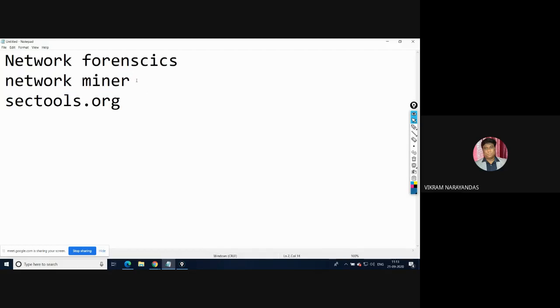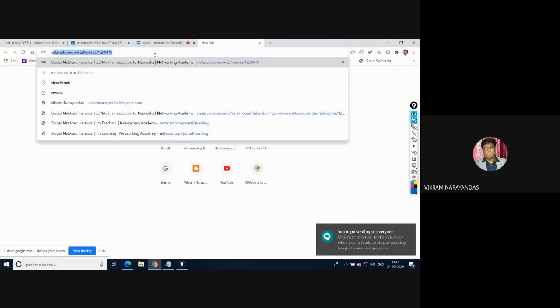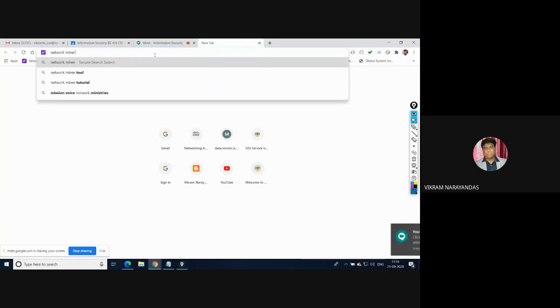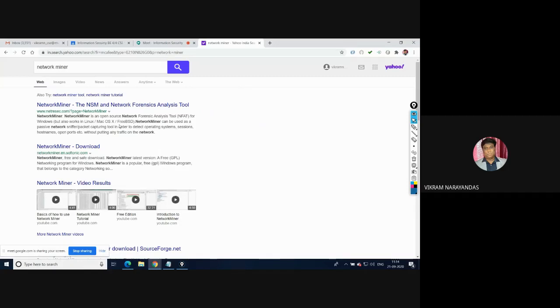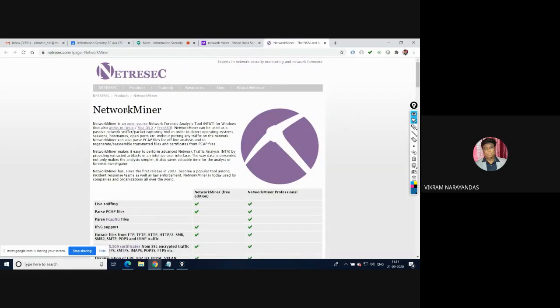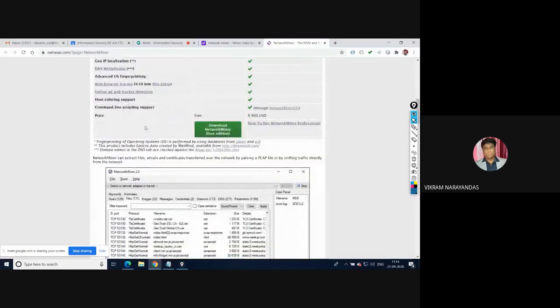Just type NetworkMiner in Google. This site is very helpful in network forensics.